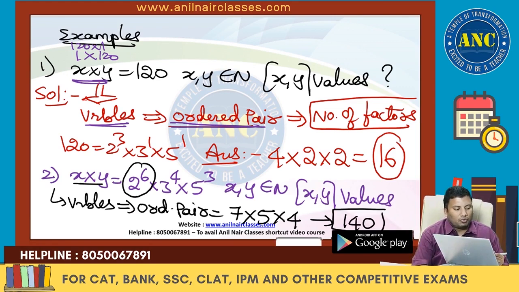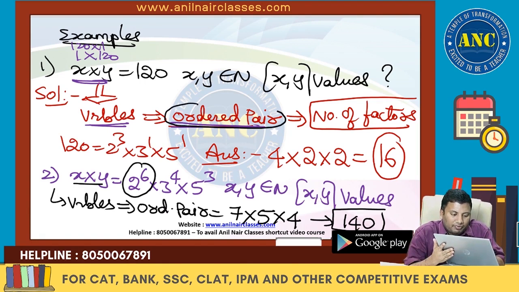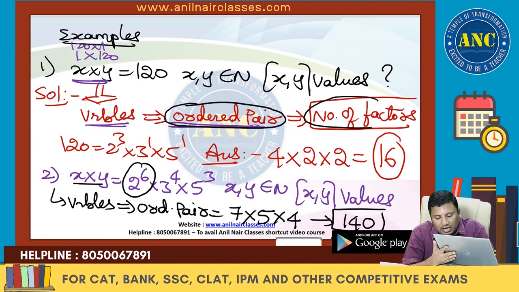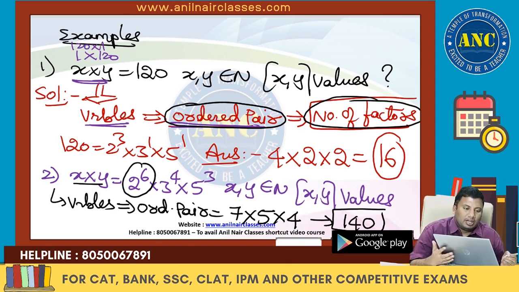Answer is nothing but 140. I hope the idea is clear. If the variables are present in the question, then it is an ordered pair. In ordered pair, it is number of factors.